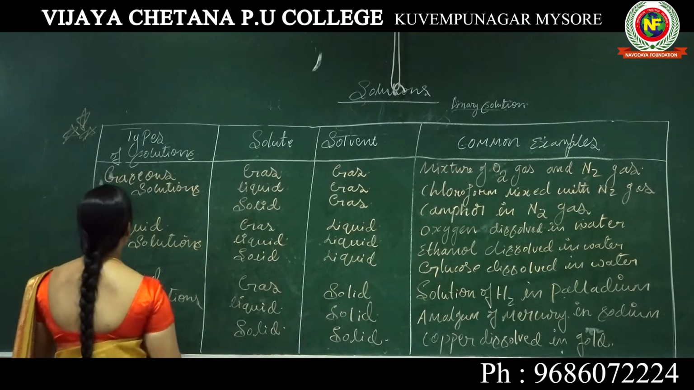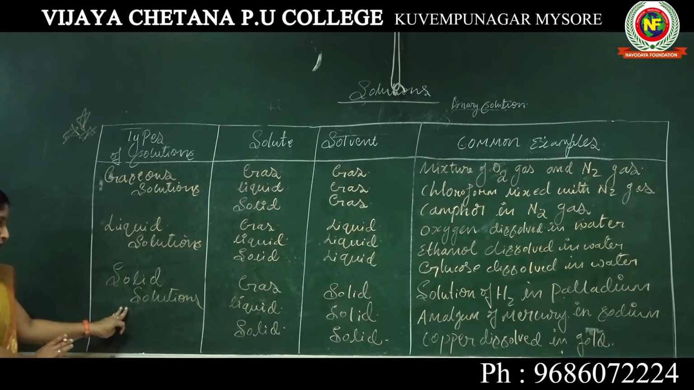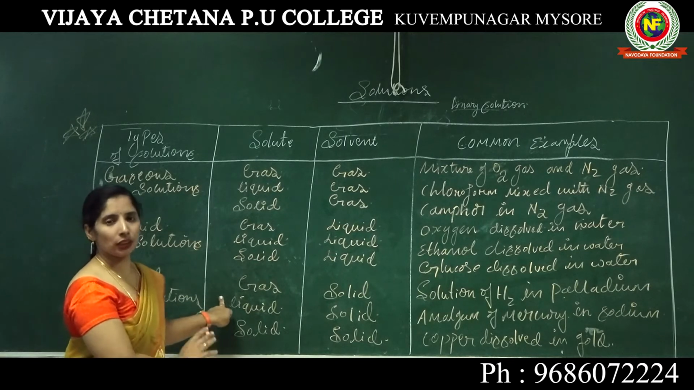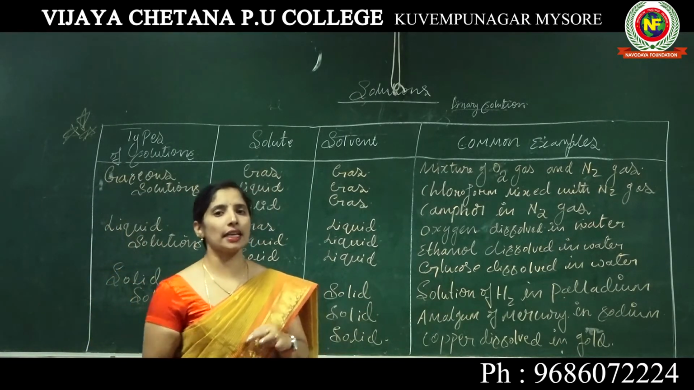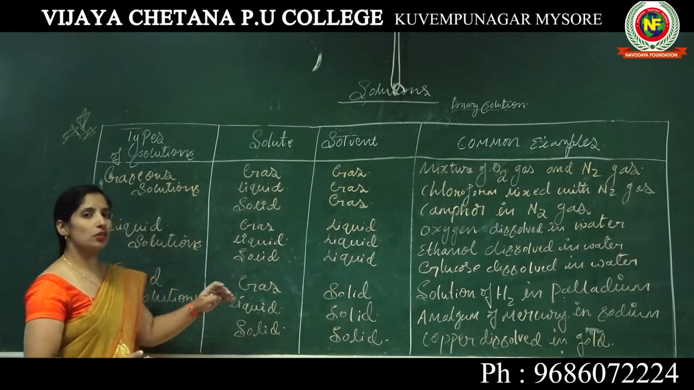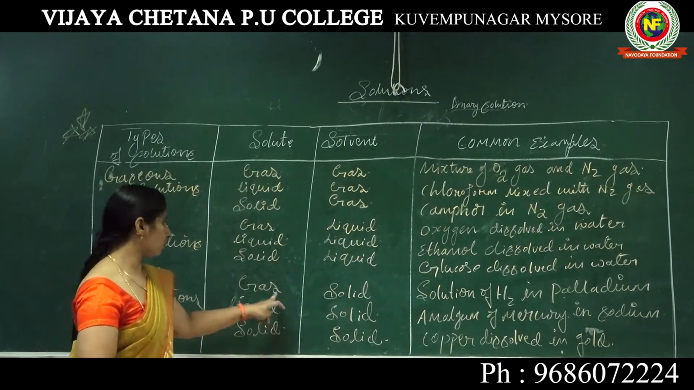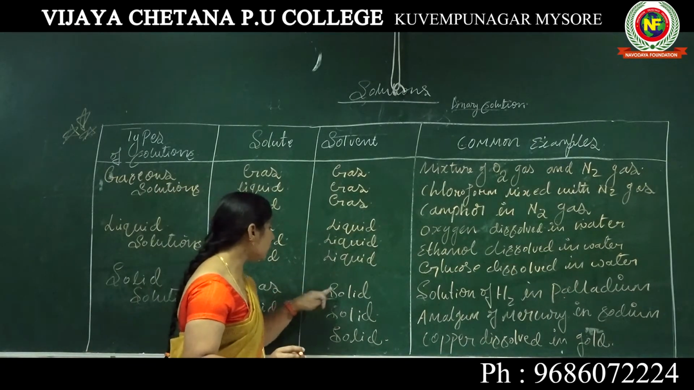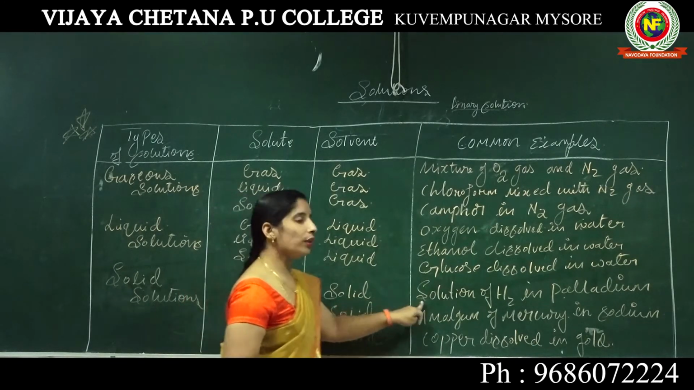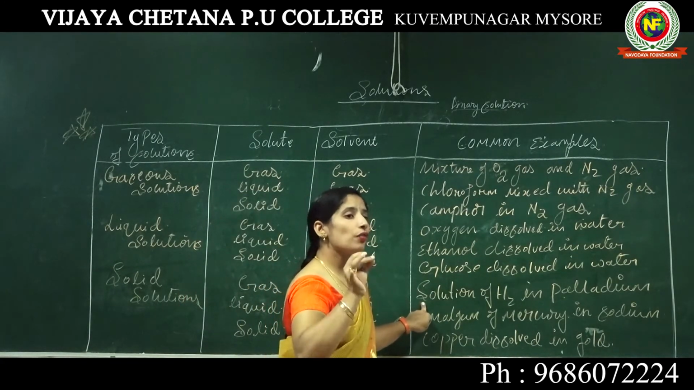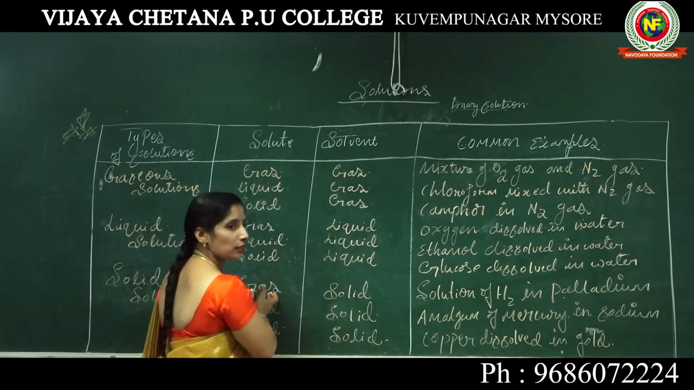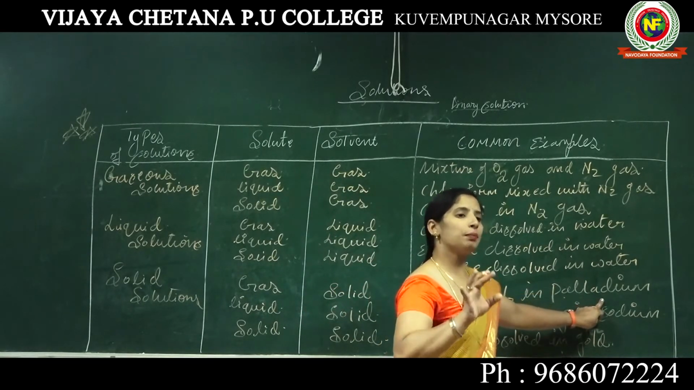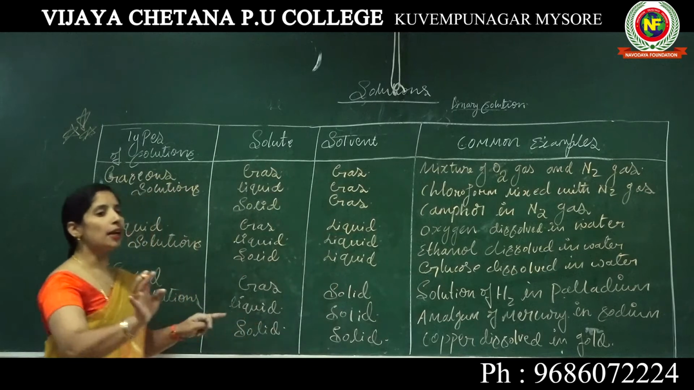Then come to another type of solution, the solid solution. In the solid solution, again there are three types: gas in solid, liquid in solid, and solid in solid. Taking the first one, gas in solid means a solution of hydrogen, which is a gas, in a solid. That is, a solution of hydrogen gas in palladium.